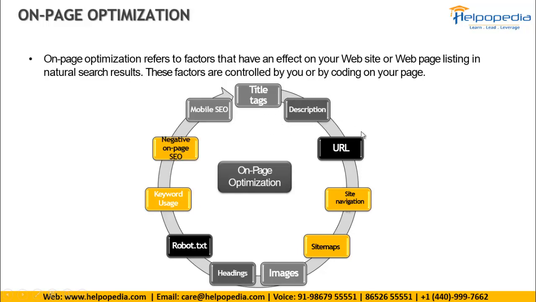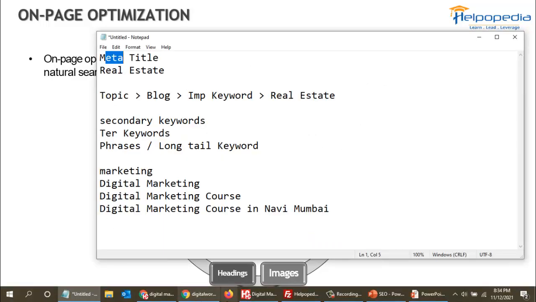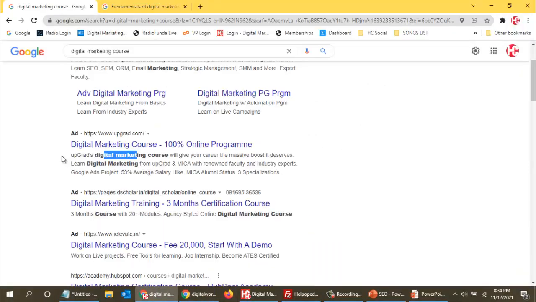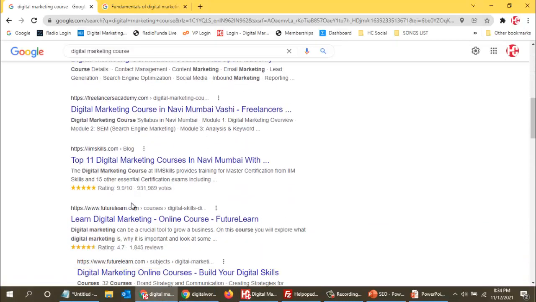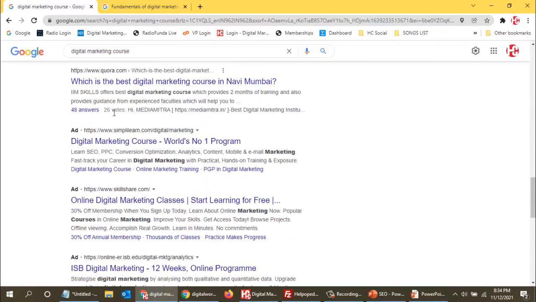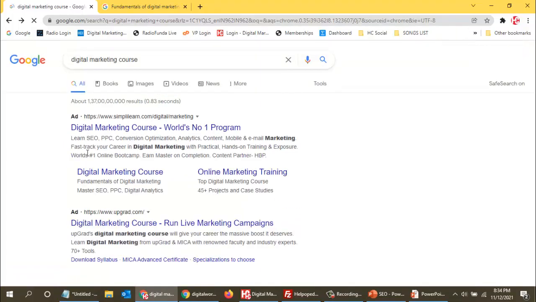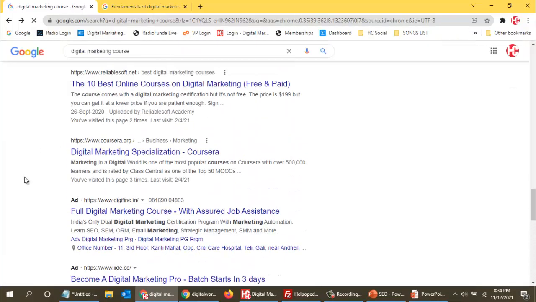Now the next thing is URL. In the URL also, your primary keyword which you have used in the title and description should appear. So let us find out whether these websites have this keyword in their URL or not. I go to the first page and open the first result.